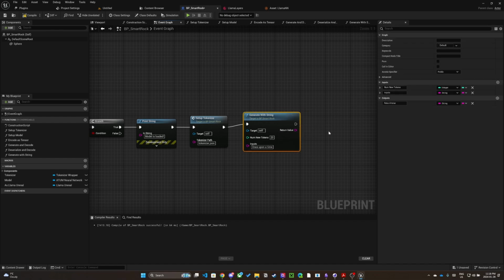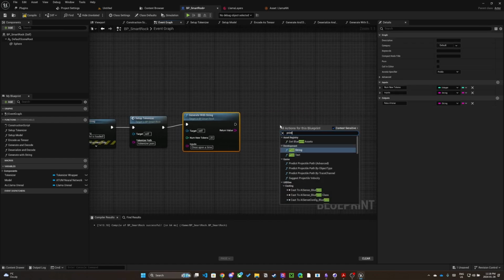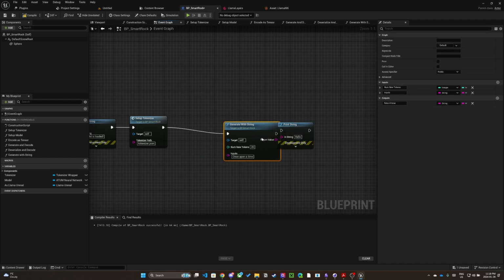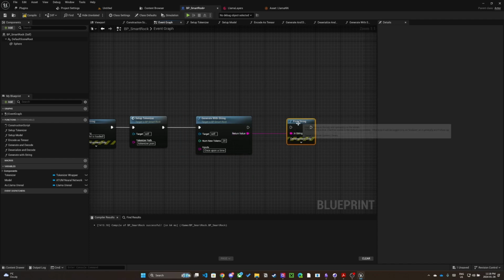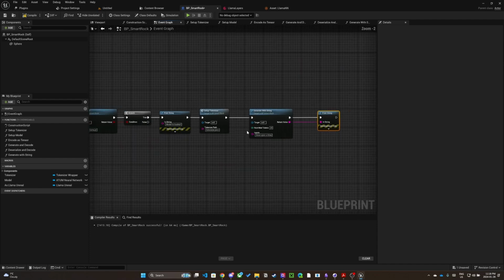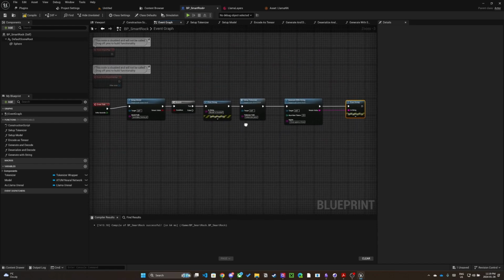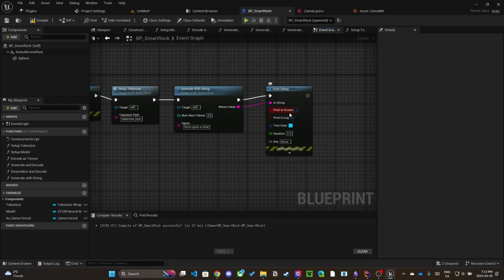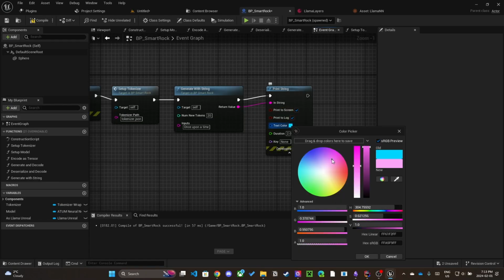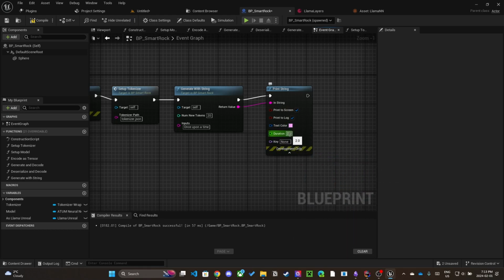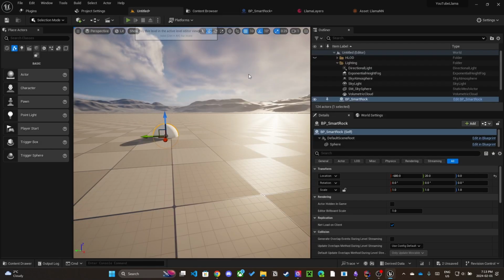Let's print the generated output. Okay, and the moment of truth.